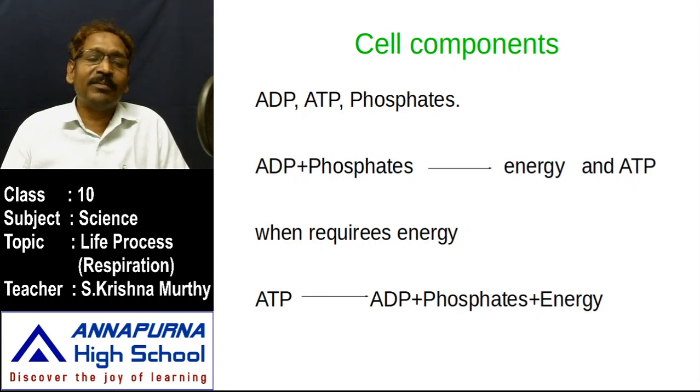What is meant by ADP? ADP means adenosine diphosphate. ATP means adenosine triphosphate. ADP contains two phosphate molecules, and ATP contains three phosphate molecules. Here these molecules, ADP, ATP and phosphates, are converted into an energy source by the presence of oxygen and some enzymes through the respiration process. So respiration plays a major role in releasing energy to our body. What is the energy source released along with respiration? That turns through different stages.